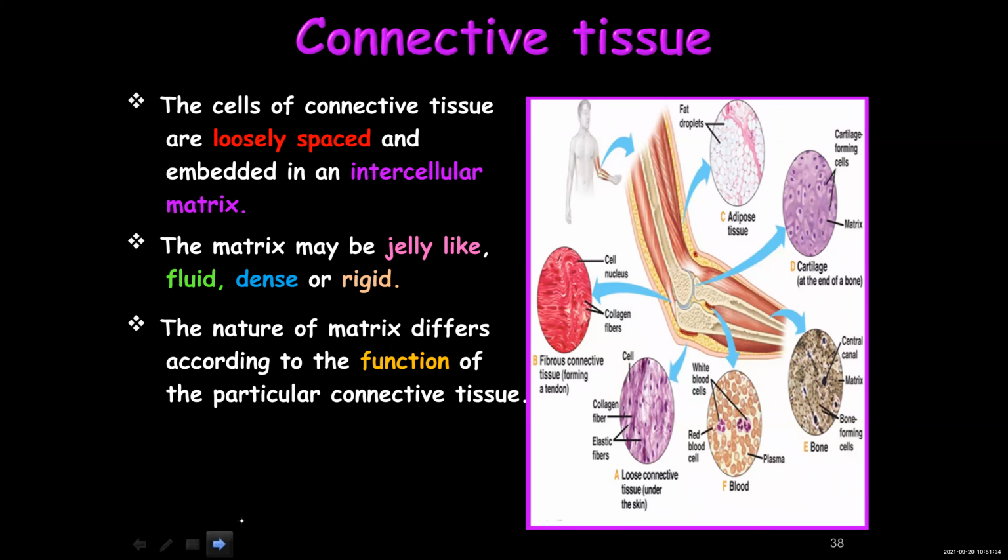Examples: blood, bone, cartilage, ligament, tendon, areolar tissue, adipose tissue. These are the different connective tissues that we are going to learn today. We will start with the blood, which is familiar.